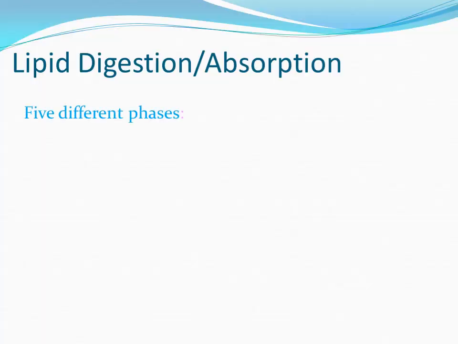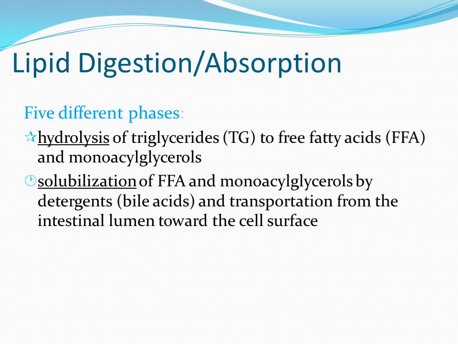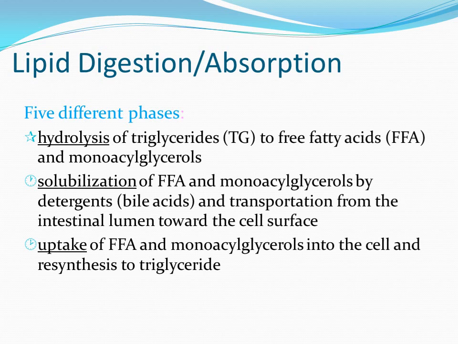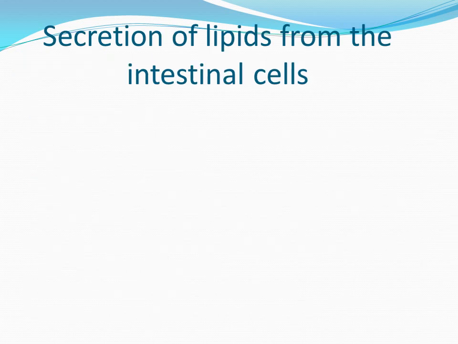So for lipid digestion and absorption there are a total of 5 different phases: hydrolysis of triglyceride to free fatty acid and monoacylglycerol, solubilization of free fatty acid and monoacylglycerol by detergent, bile acid, and transportation from the intestinal lumen towards the cell surface, uptake of free fatty acid and monoacylglycerol into the cell and resynthesis to triglyceride, packaging of triglycerides into chylomicron, and exocytosis of chylomicron.